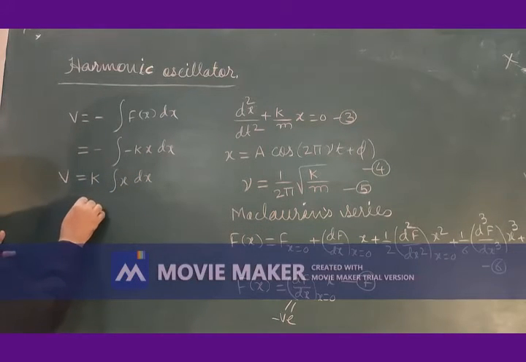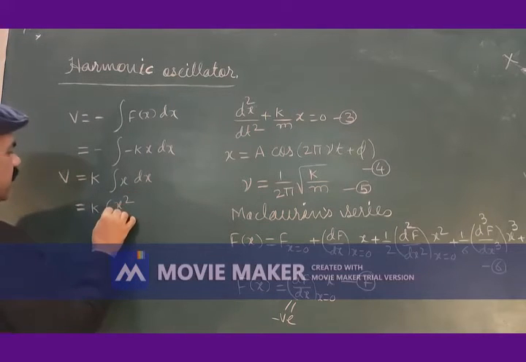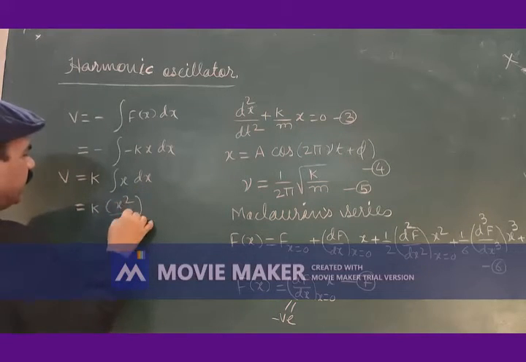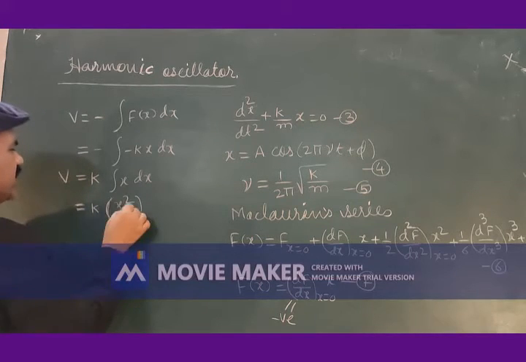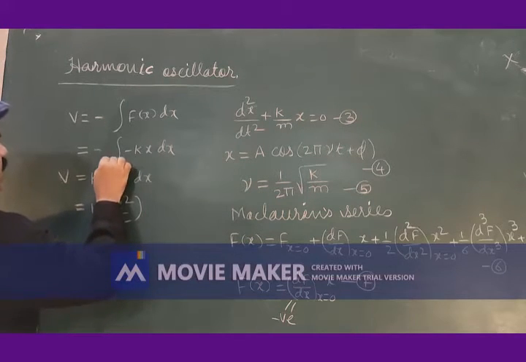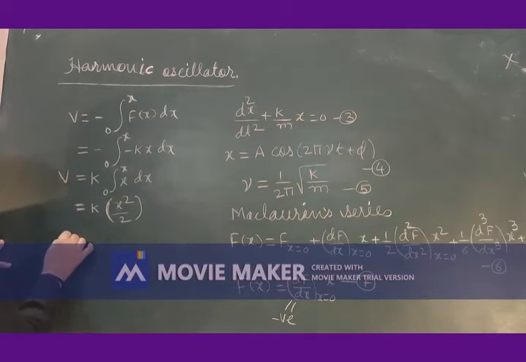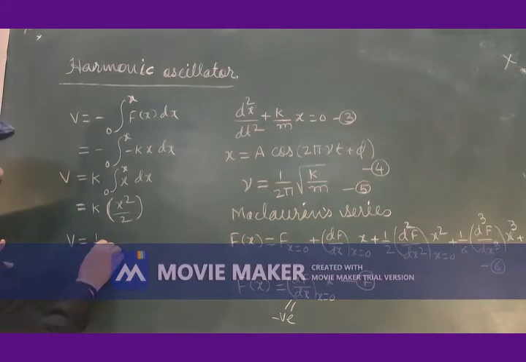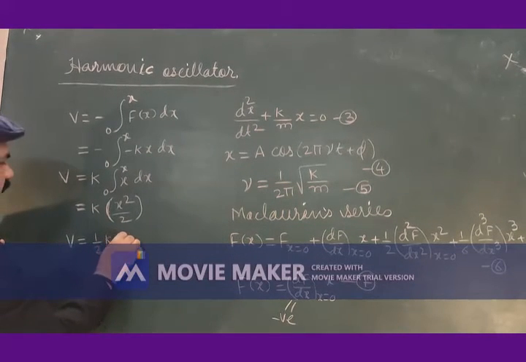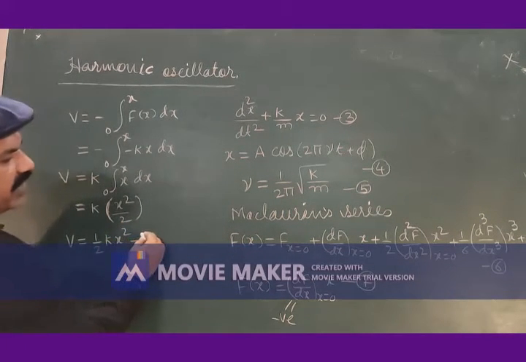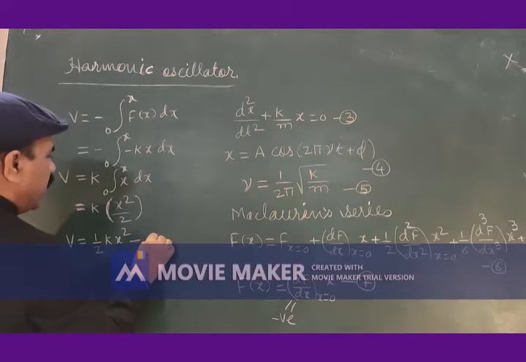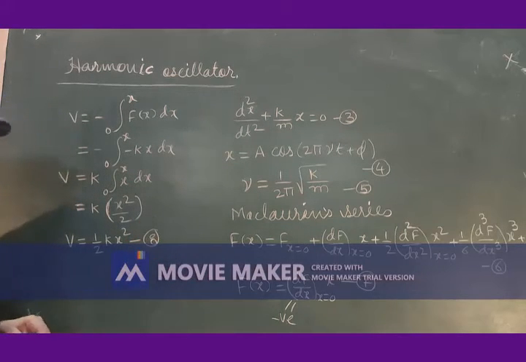This is k into x square divided by 2, with limits 0 to x. And therefore this potential energy V is simply equal to 1 by 2 kx square, equation number 8.